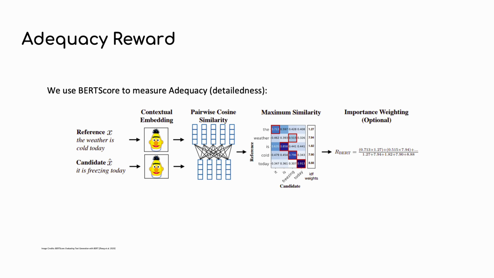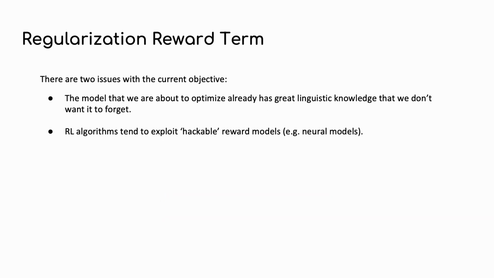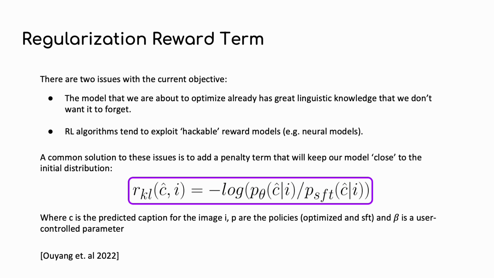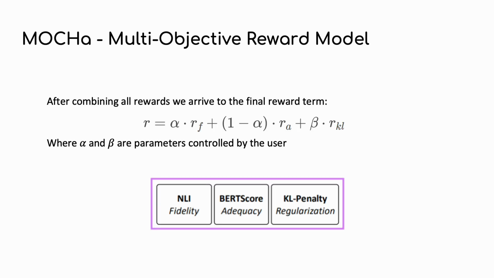To model adequacy, or detailedness, we use BERTScore. BERTScore computes a similarity score between the contextual embeddings of the predicted and ground truth captions, which correlates to the amount of detail that overlaps between the two. As for fluency, we follow prior work and add a KL regularization term to our reward. This is because we do not want to deviate too much from the supervised fine-tuned model, as it already has great linguistic knowledge, and in addition, this term restrains the model from converging to adversarial solutions that hack the reward model. We combine the 3 and result with our final reward term, where the parameters alpha and beta are controlled by the user.